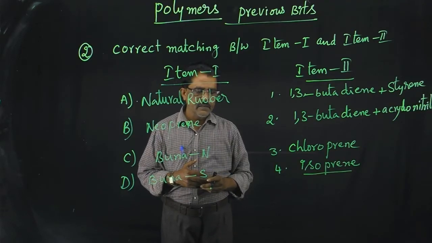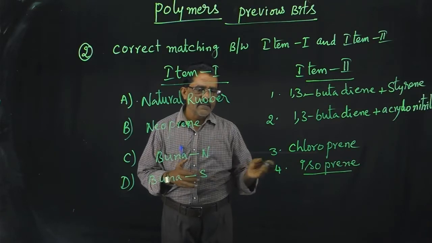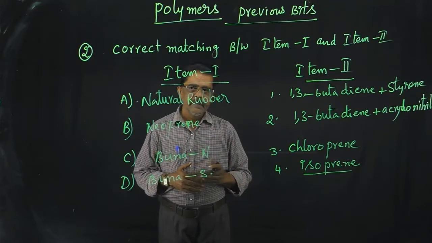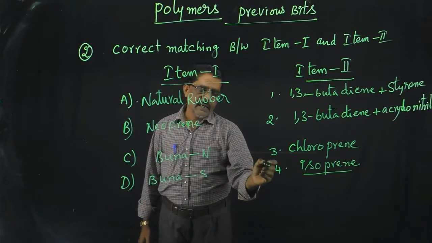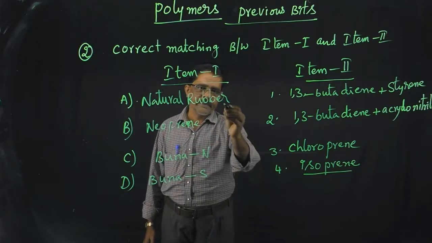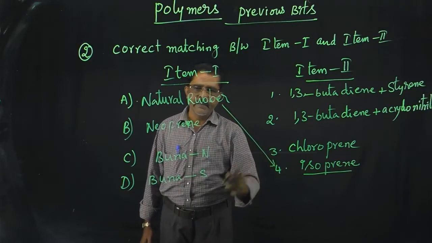Isoprene means 2-methyl-1,3-butadiene. So A is matched with the fourth one.